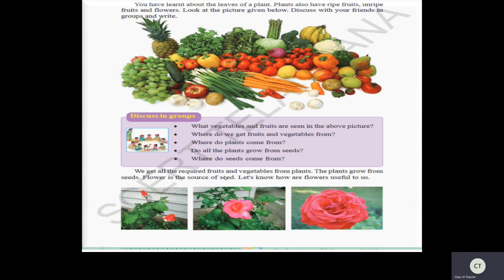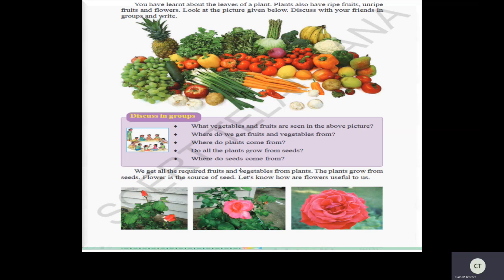We get all the required fruits and vegetables from plants. The plant grows from seeds. So we know how the plant grows, children? Yes, when we sow the seeds, then only the plant will arise, grow. Now let us see, flower is a source of seed. Do you agree children? Yes, flower is a source of seed. So through the flower only, we get fruits and vegetables. And you should remember one thing children, all flowers will not give the fruits and vegetables. So only few flowers will give the fruits and vegetables.